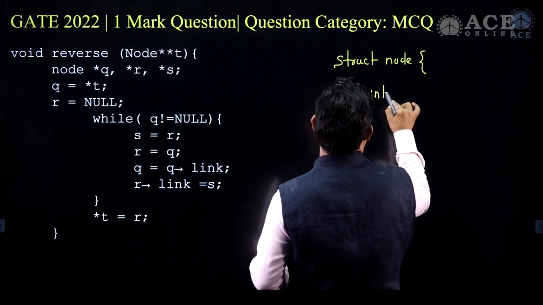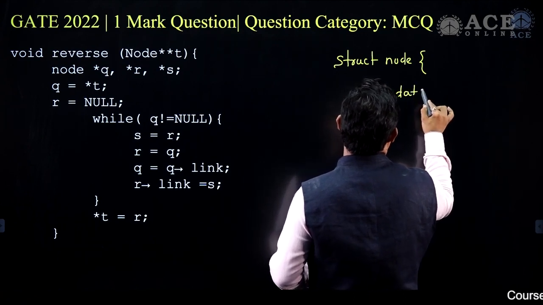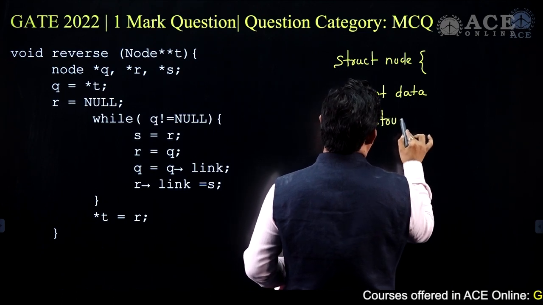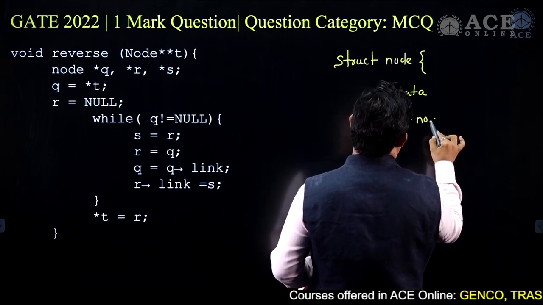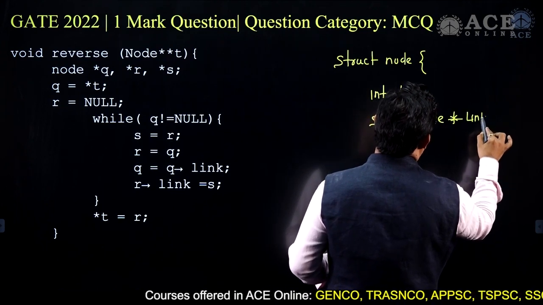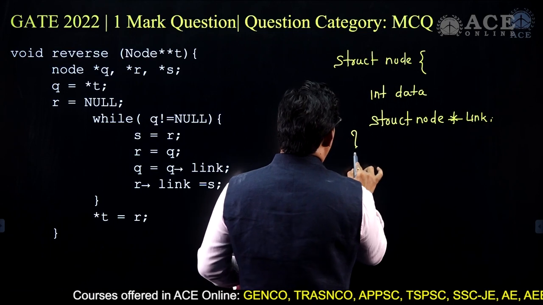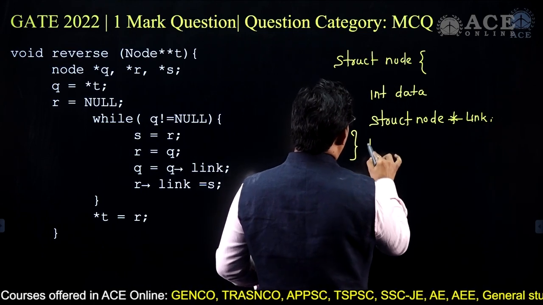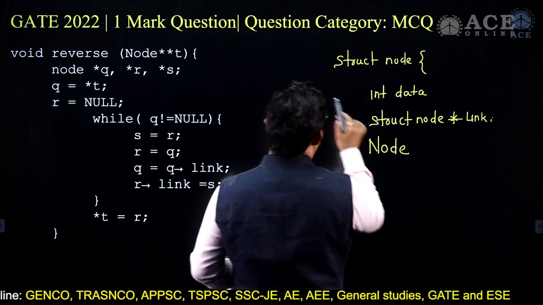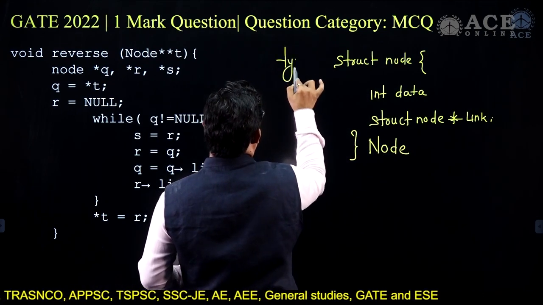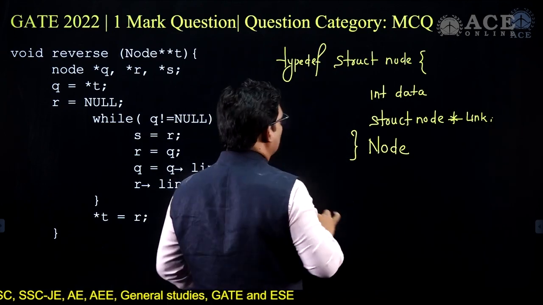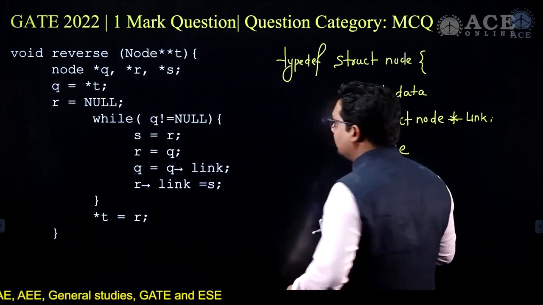So int data, and a self-referential struct node star, which I'll write here as link. Then I will call the entire thing node, and you can write typedef here. This is a typical way of writing linked list code, and in this we have link and data.